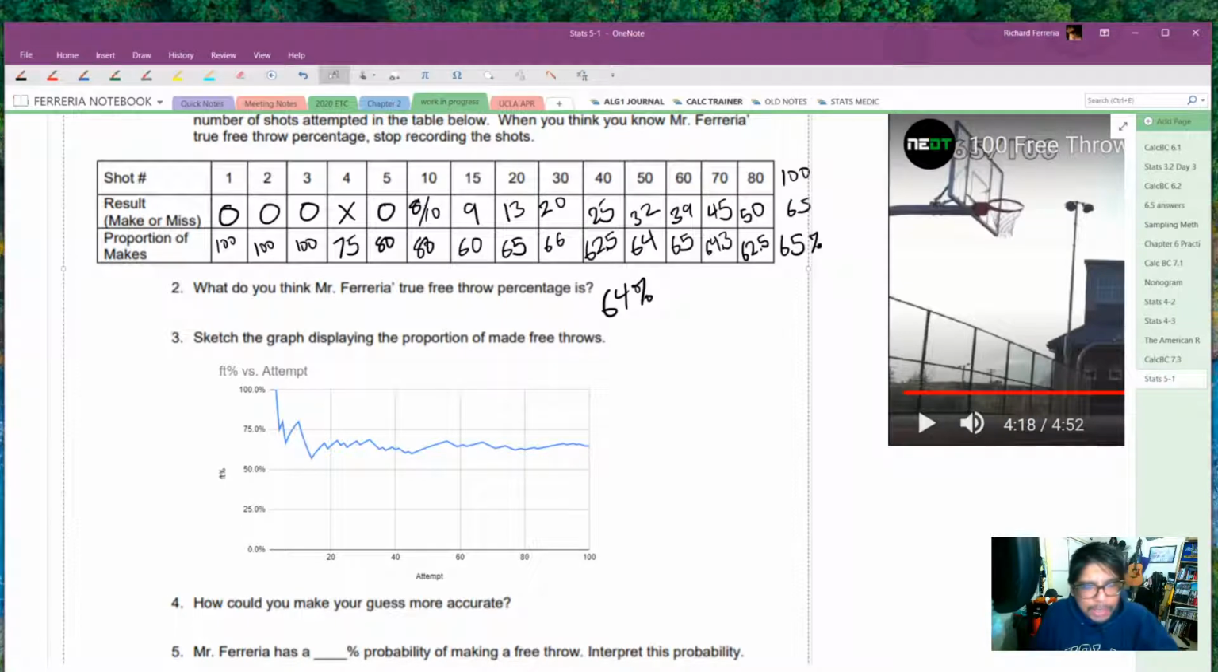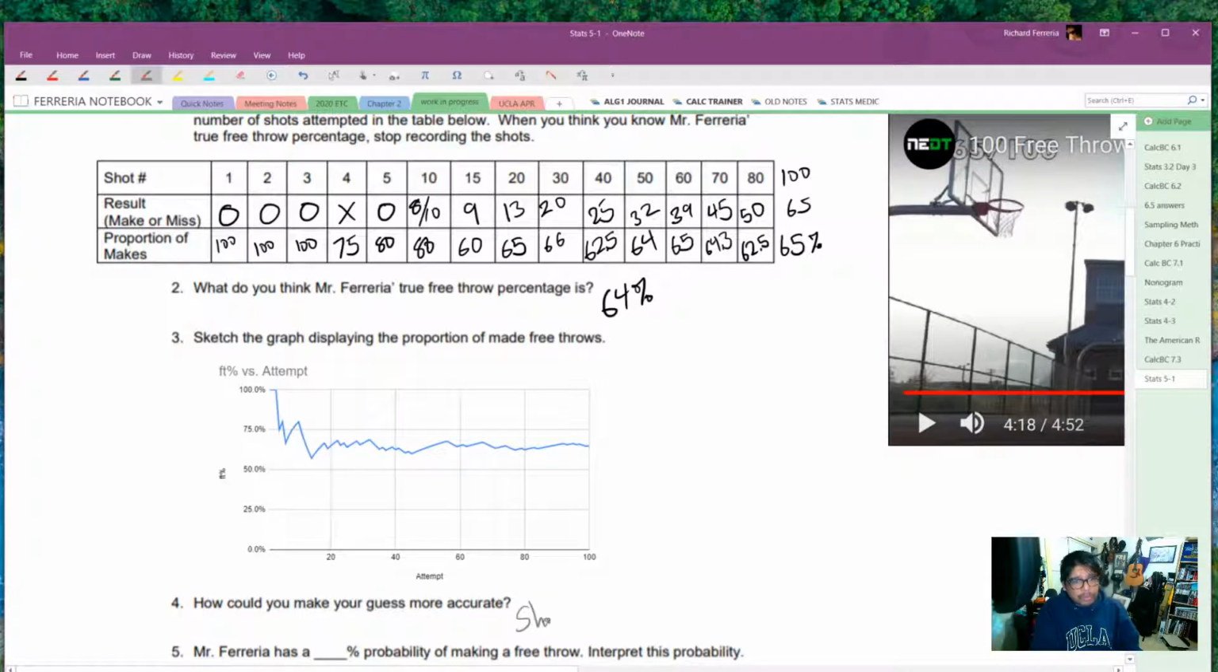So I feel pretty confident about this 64%. And I probably could have felt confident about that 64% right around 20 and 30 free throws, right? So you probably could have said 65%, and you wouldn't have been terribly off after 20, 30 free throws. But how can we get that more accurate? Okay, closer to the true percentage. And the only way probably to make this more accurate is to shoot more free throws. Shoot, observe more.